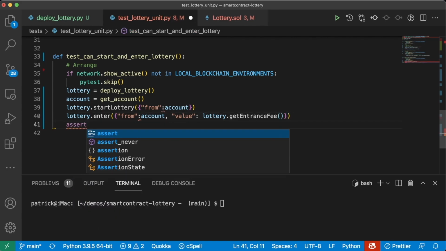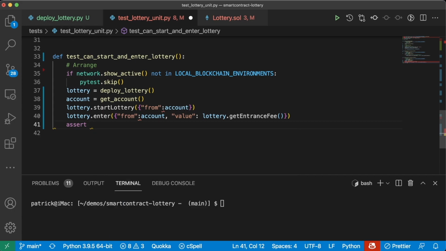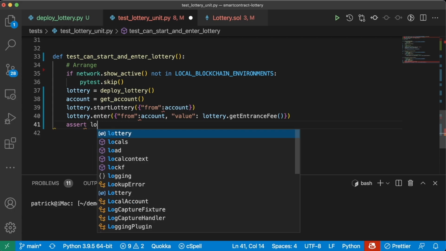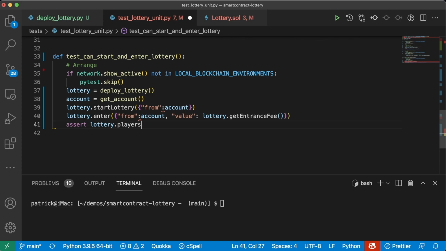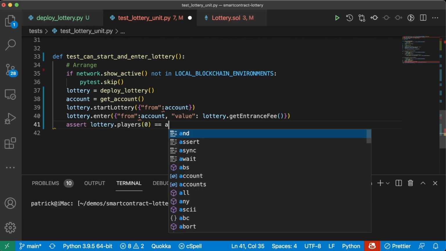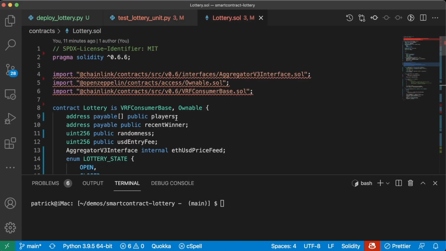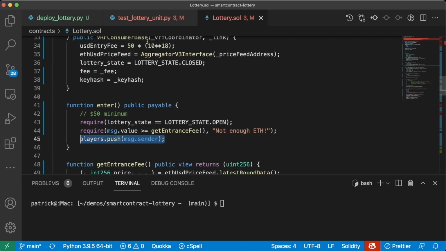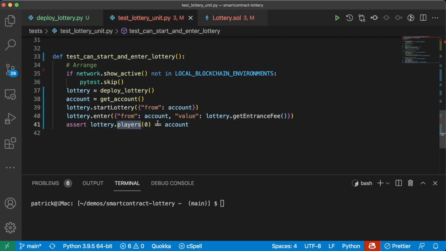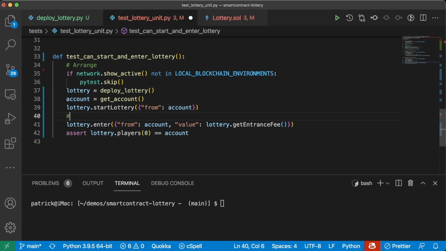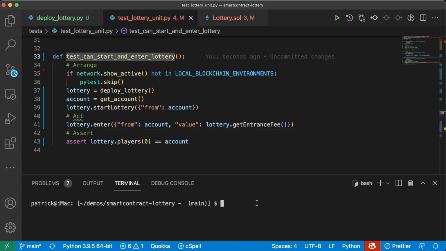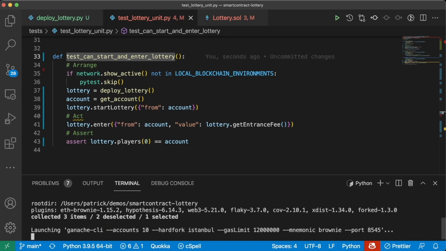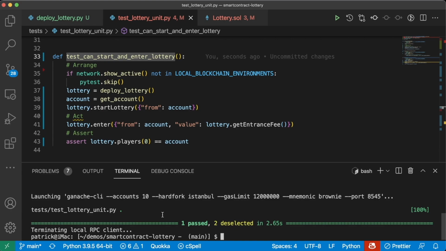And then we'll assert that we've correctly added a player to this lottery. So we'll assert lottery.players of 0 is going to be this account, right? Because we have our players array, and we're going to assert that we're pushing them onto our array correctly. Lottery.players of 0 equals account. So here's our act, and here's our assert. So let's try this now. Brownie test -k test can start and enter lottery. And once again, awesome. Things are looking great.